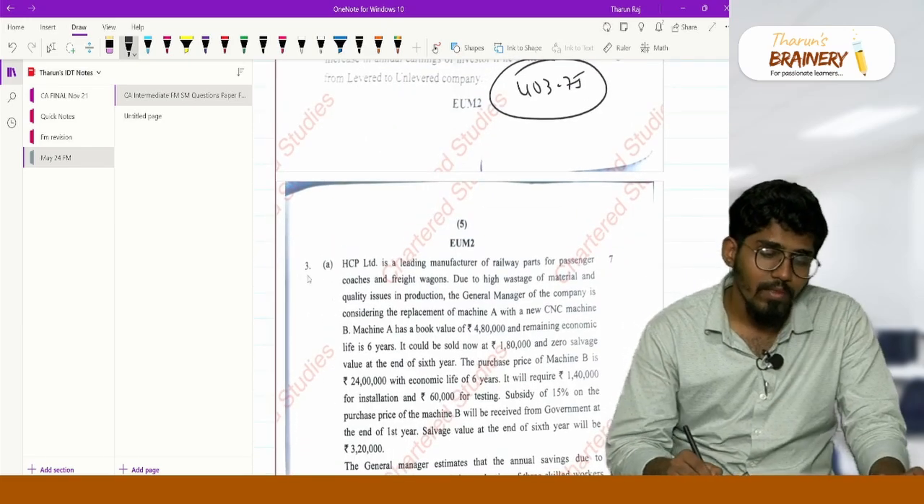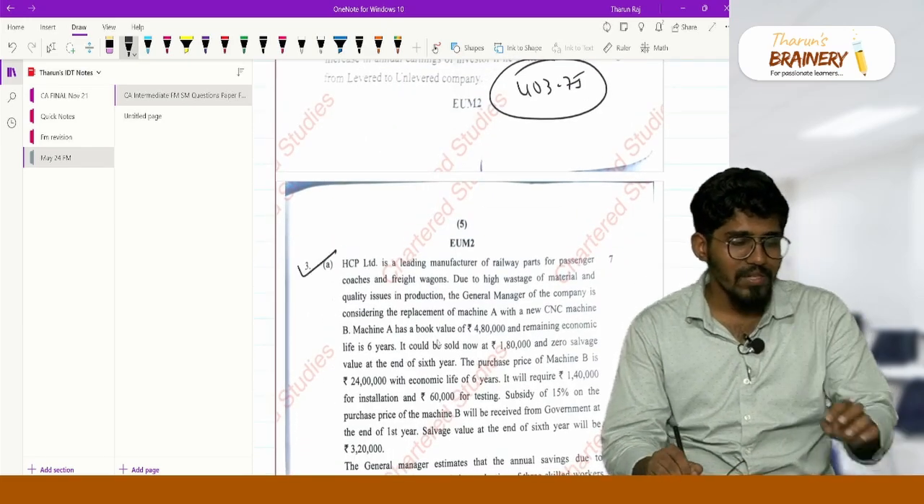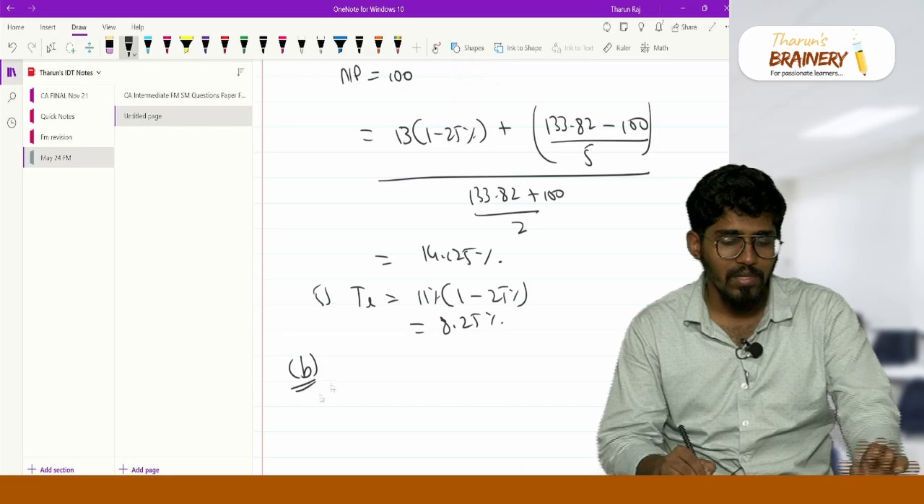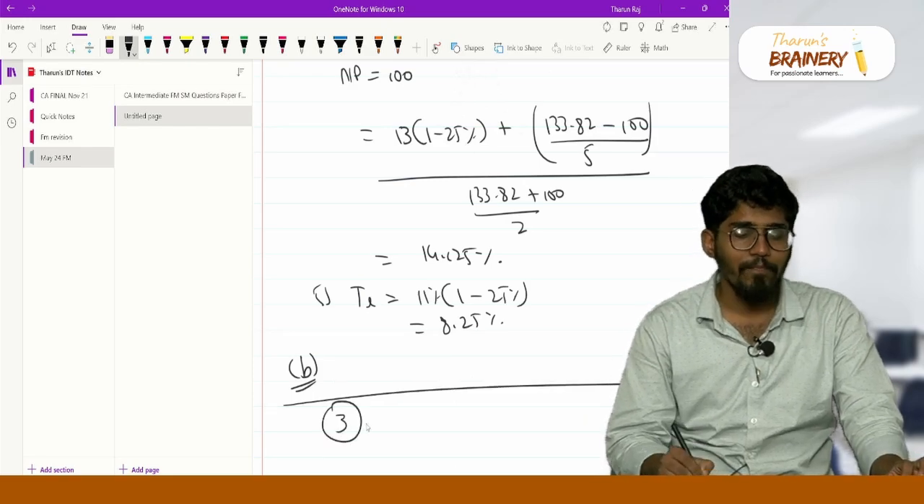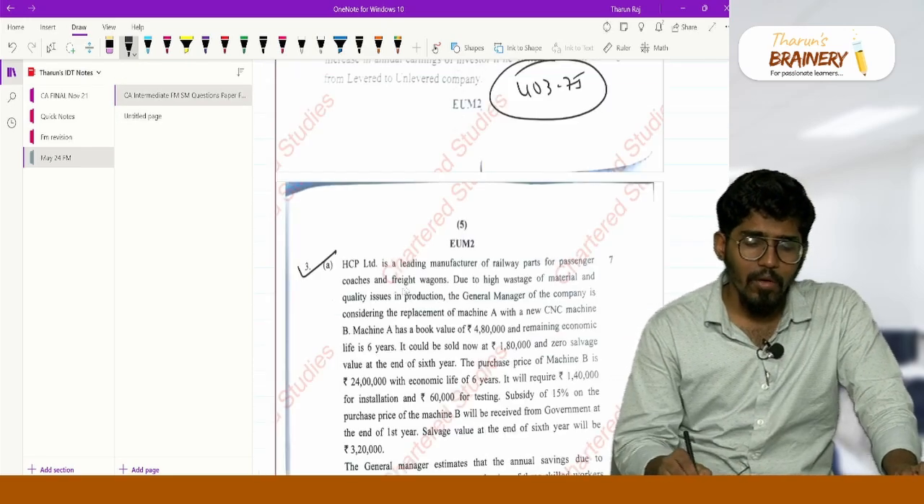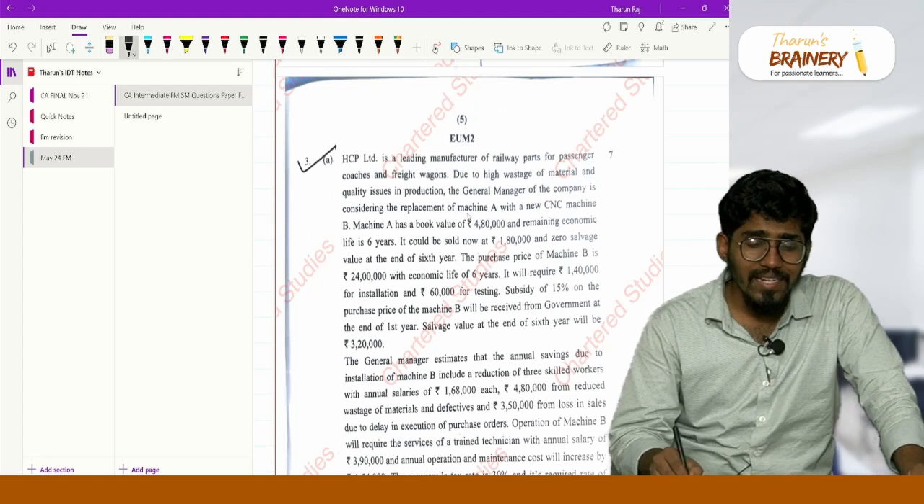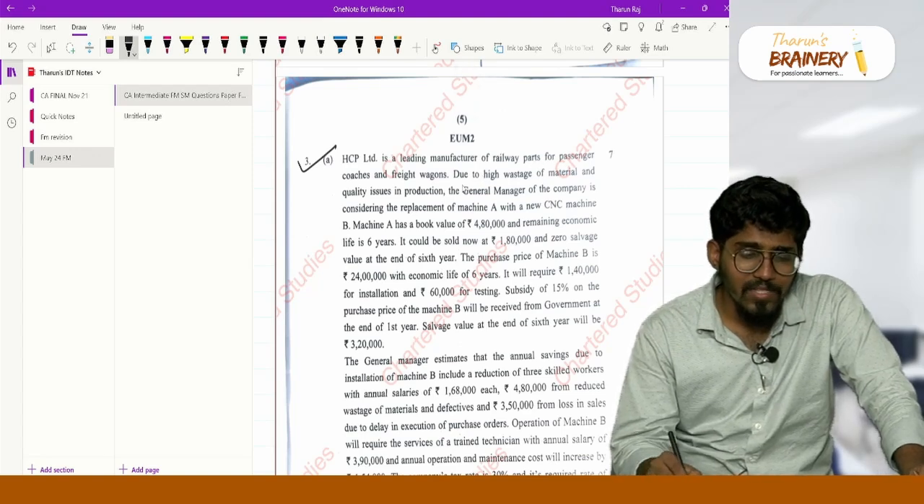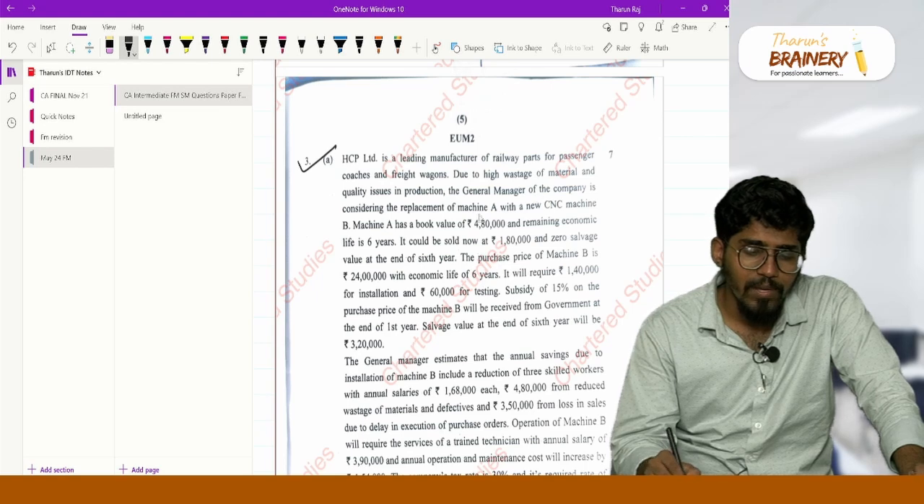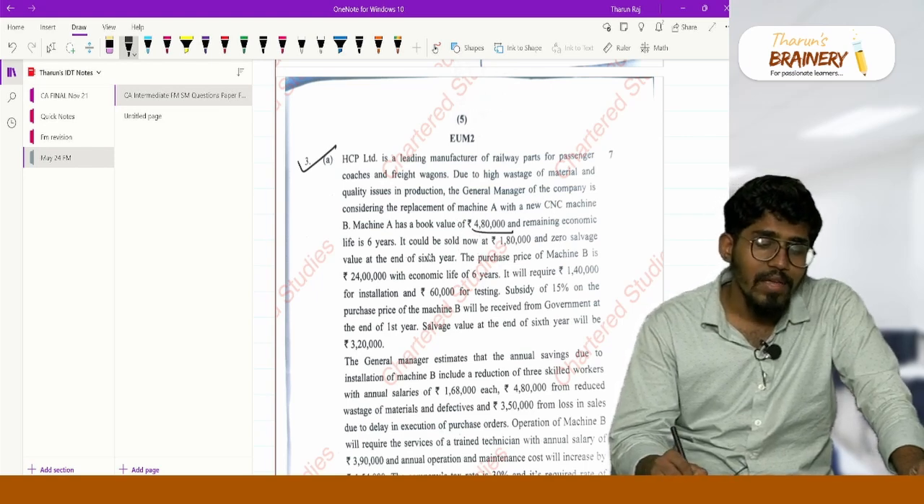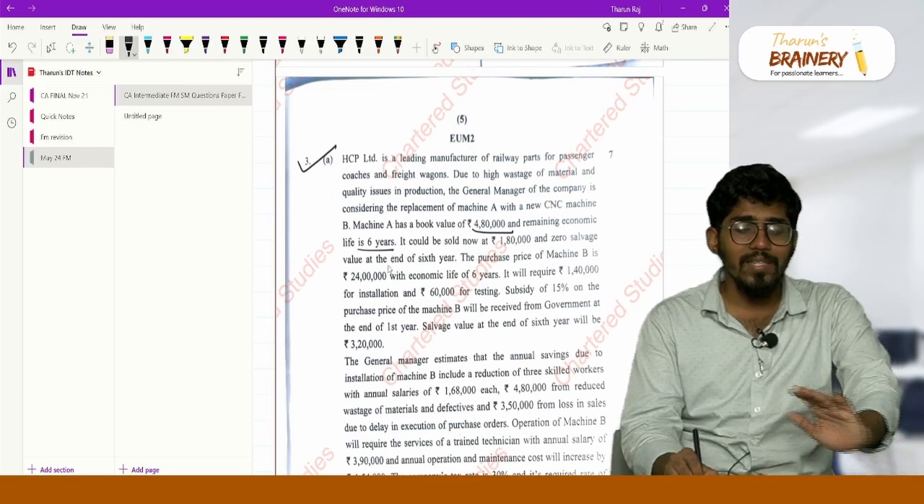So now question number 3. Question number 3 is actually an easy problem. Let us read. It is a leading manufacturer of railway parts for passenger coaches and freight wagons. Due to high wastage of material and quality issues, the general manager is replacing machine A. Machine A has a book value of 4,80,000 and a remaining economic life of 6 years.